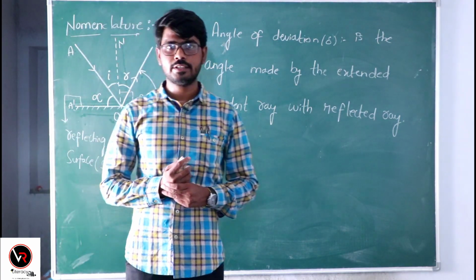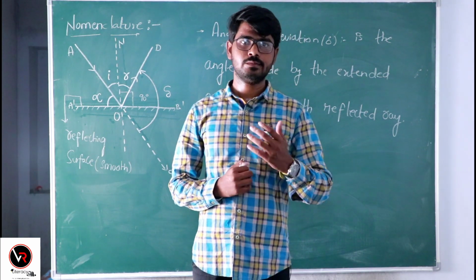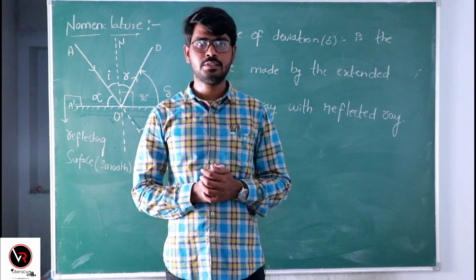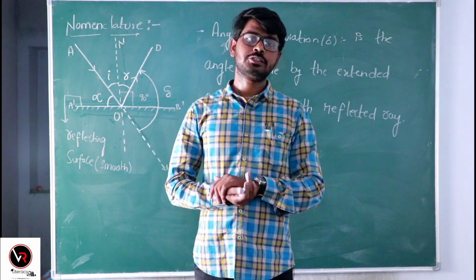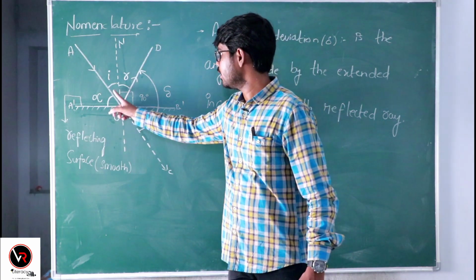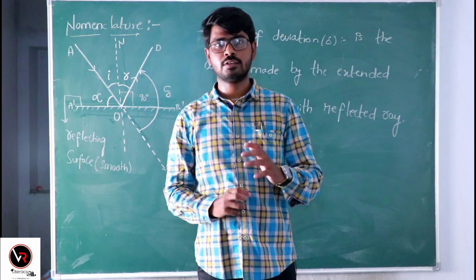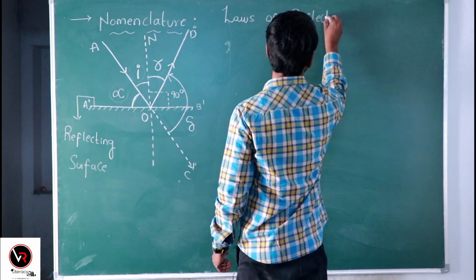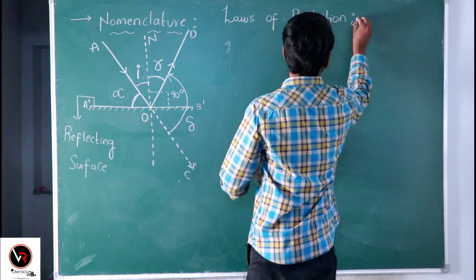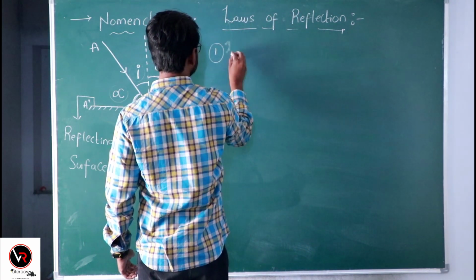So we completed our discussion on nomenclature regarding reflection of light, and we saw the phenomenon of reflection. Now we are going to make a relationship between the angles alpha, i, r and delta. Before that, we have to discuss the laws of reflection. There are two laws of reflection. Let us see. The first law of reflection.